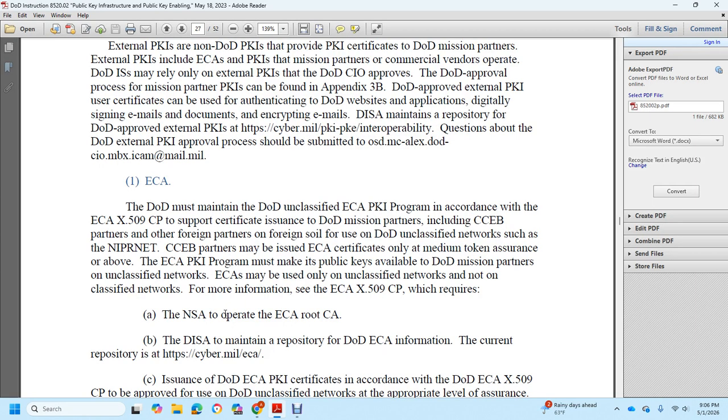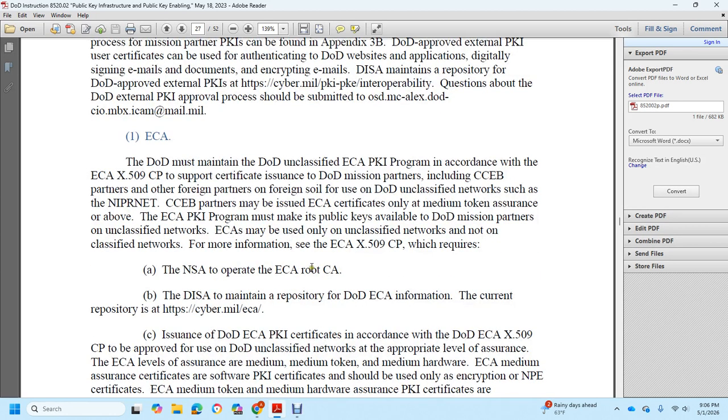The External Security Authority Public Key Infrastructure Program must make it the public keys available to DoD mission partners, unclassified networks. External Security Authority may be used with the unclassified network, not only with unclassified networks. For more information, External Security Authority X509 CP will require the NSA to operate external security a route with security authority.